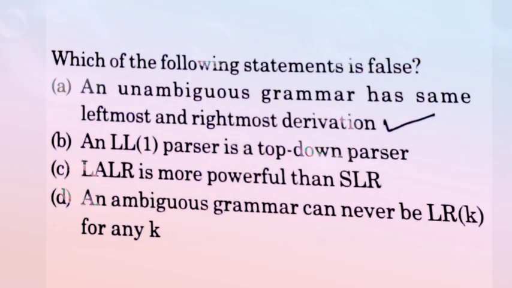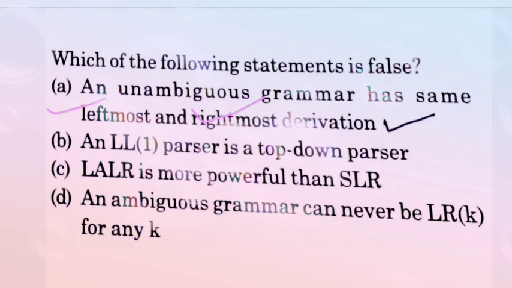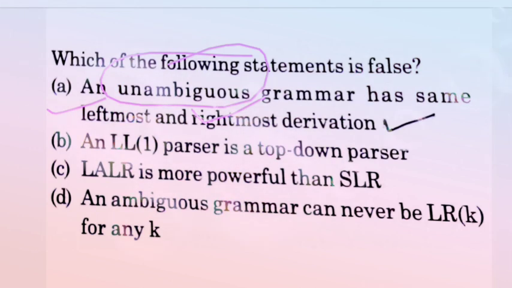Which of the following statements is false? There are four statements. Statement A, unambiguous grammar has the same leftmost and rightmost derivation. So it is false, because in the case of ambiguous grammar we get the same leftmost and rightmost derivation, but in unambiguous grammar the derivations are different. So this is your false statement.